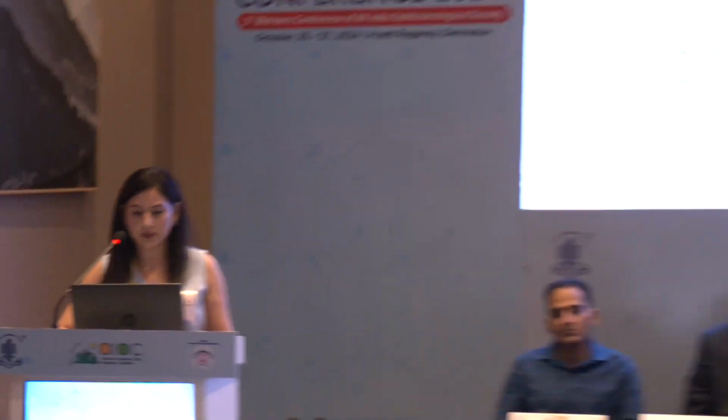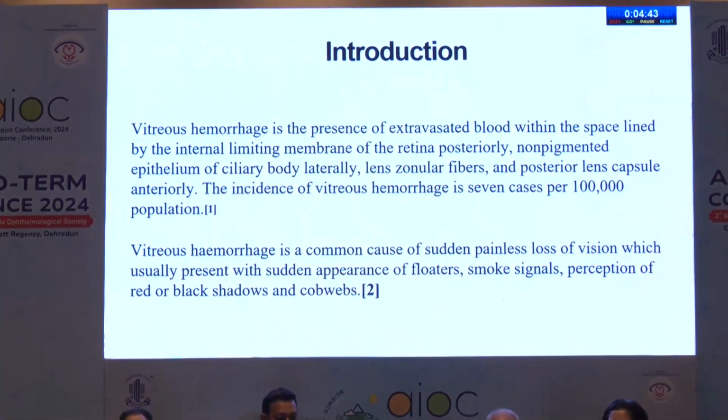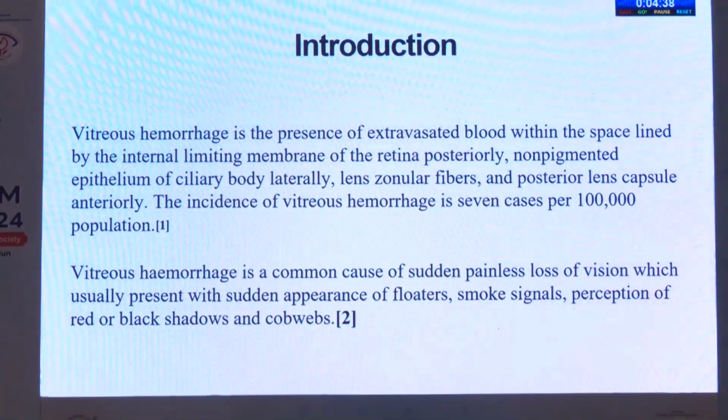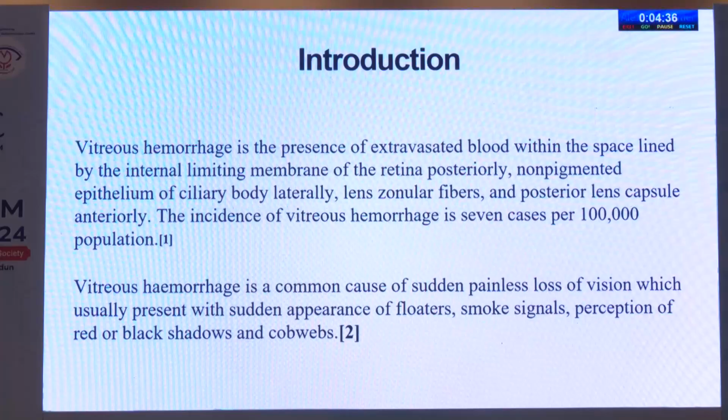Vitreous hemorrhage is the presence of extravasated blood within the space lined by the internal limiting membrane of the retina posteriorly, the non-pigmented epithelium of the ciliary body laterally, and the lens zonular fibers and lens capsule anteriorly. The incidence of vitreous hemorrhage is 7 cases per 1 lakh population.